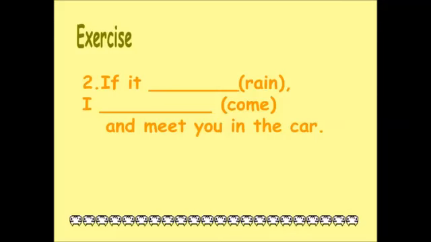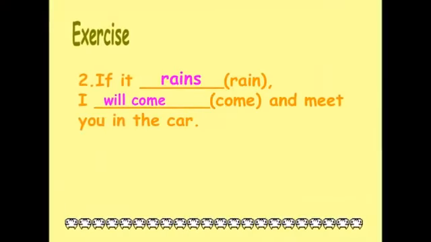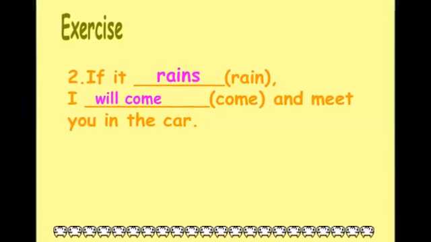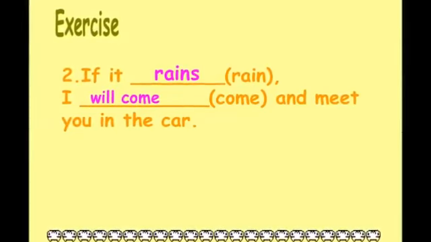If it blank, I blank and meet you in the car. Use the verb rain for the if clause and the verb come for the main clause. Now, let's read the sentence together and fill in the blanks with the correct verb form. If it rains, I will come and meet you in the car. Did you get it right? Wonderful!